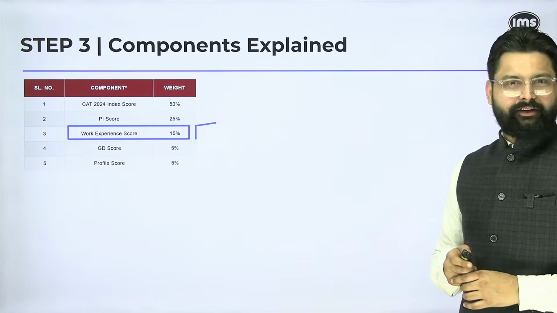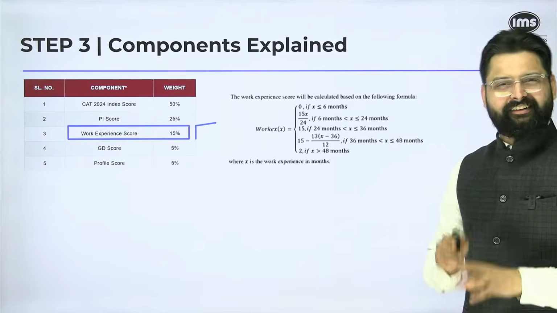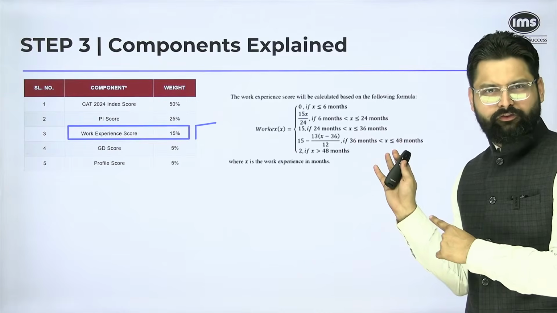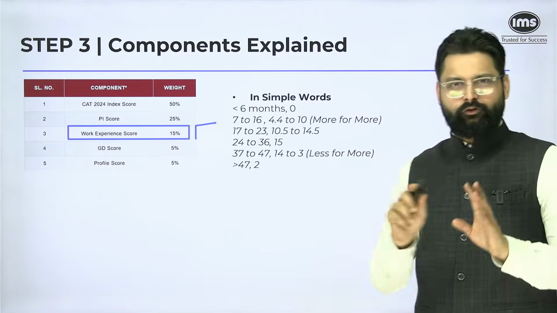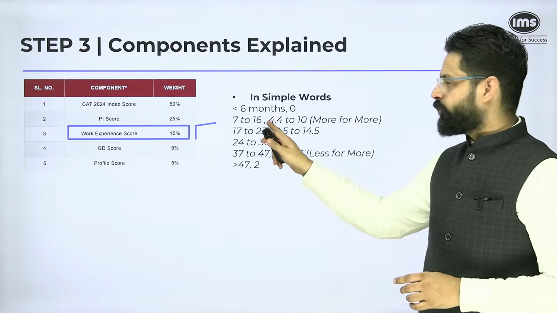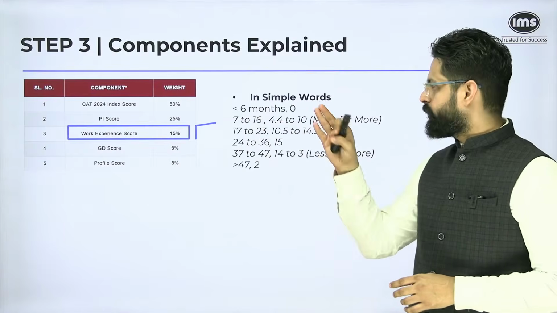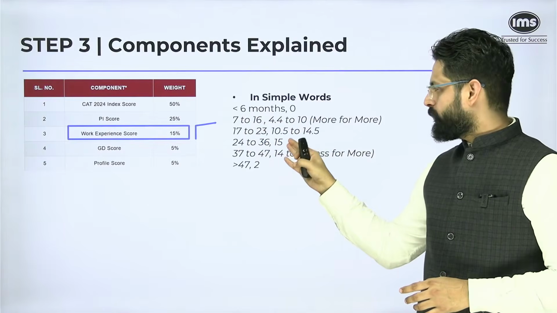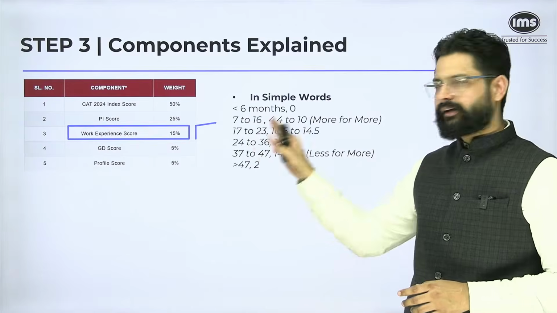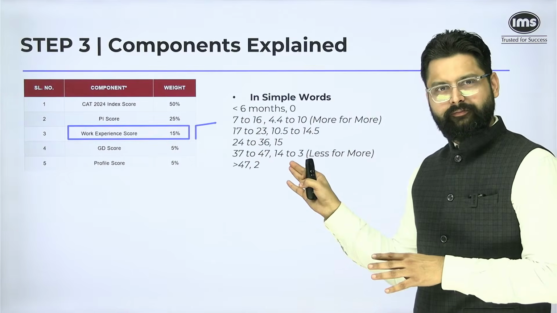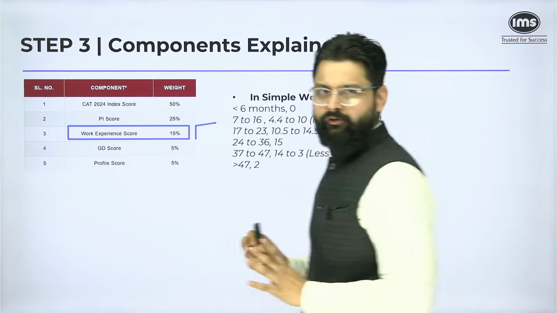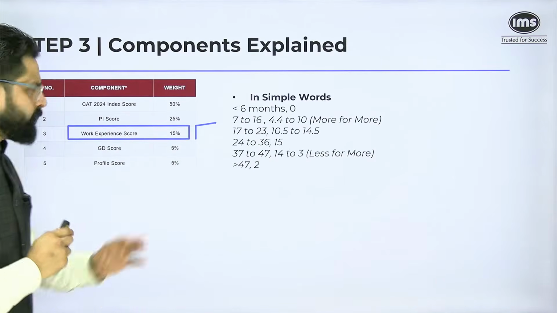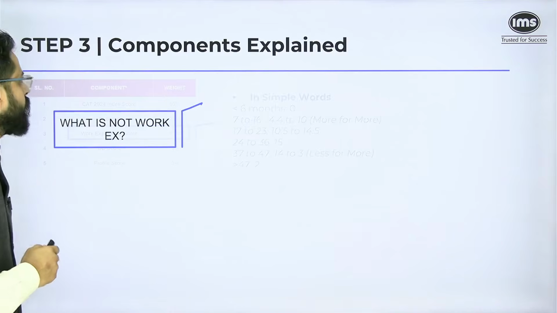Then you have a work experience score. What are they going to test in work experience? Just the duration. Now that's a complex formula, so I've tried to simplify it here. If you have less than 6 months of work experience, you will get a 0 score. From 7 to 16 months, you will get a score from 4.4 to 10. The maximum score is 15, which you will get if you have work experience from 24 months to 36 months. Then it will start decreasing, and after 47 months of work experience, you will get a straight 2. So check whatever is applicable for you.